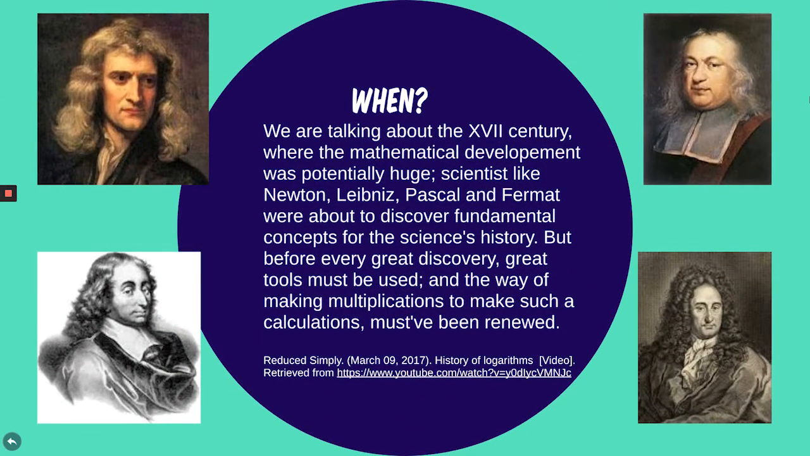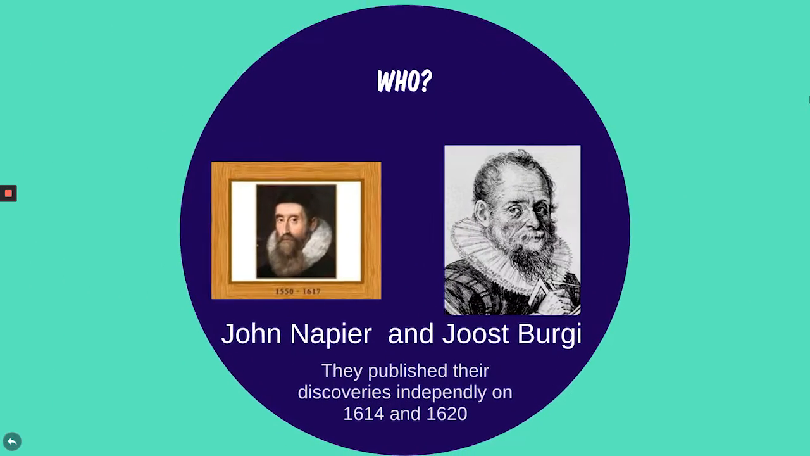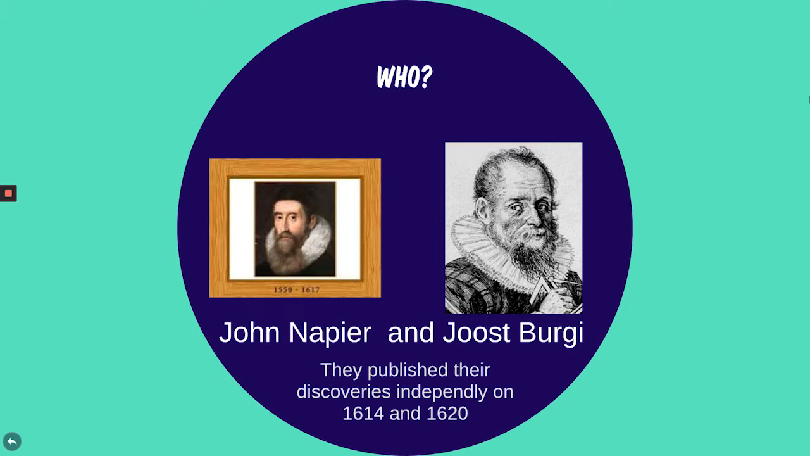We're talking about the 17th century, where mathematical development was potentially huge. Scientists like Newton, Leibniz, Pascal, and Fermat were about to discover fundamental concepts for the history of science. But before every great discovery, great tools are needed, and the way of making multiplications for such calculations must be renewed. It is interesting how two scientists can be working on the same idea in different places. At the beginning of the 17th century, John Napier and Jost Burgi published their work about logarithms.